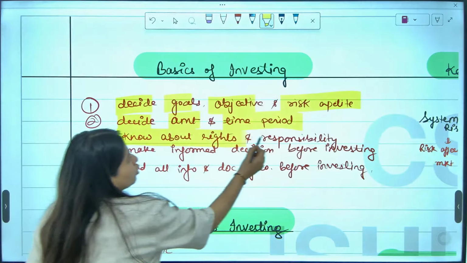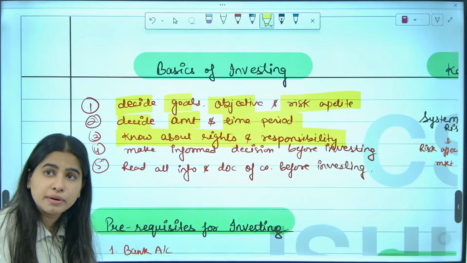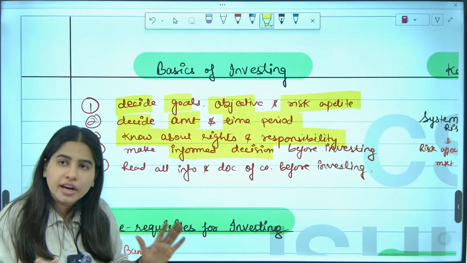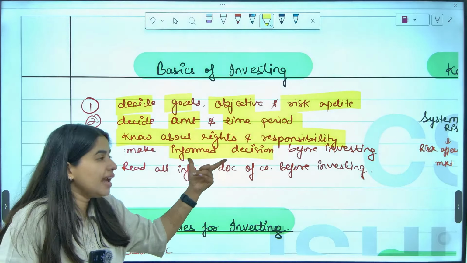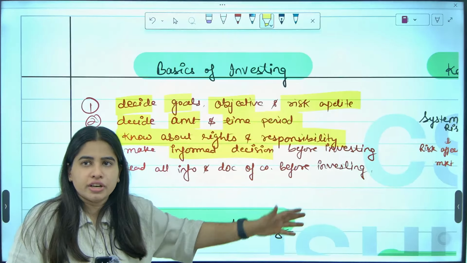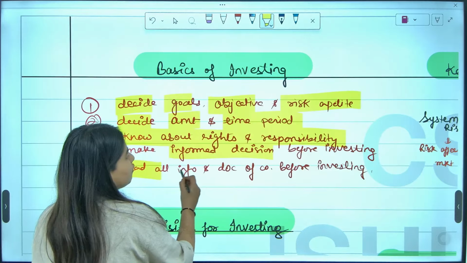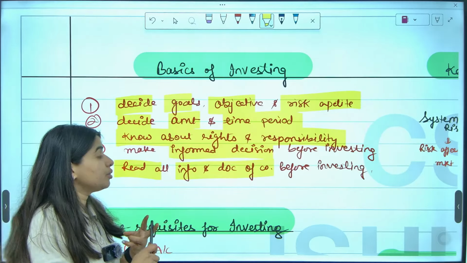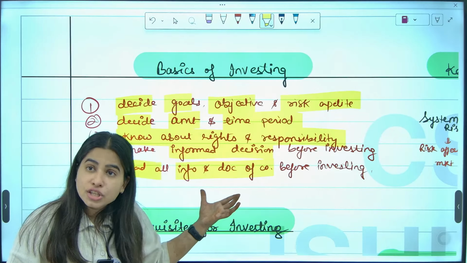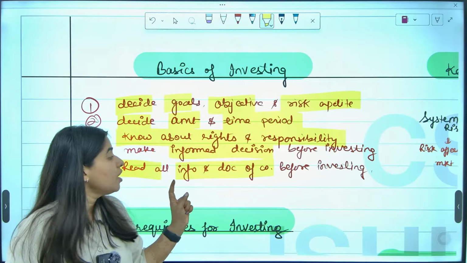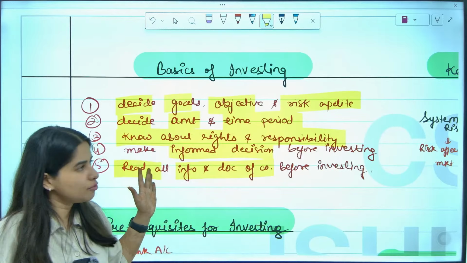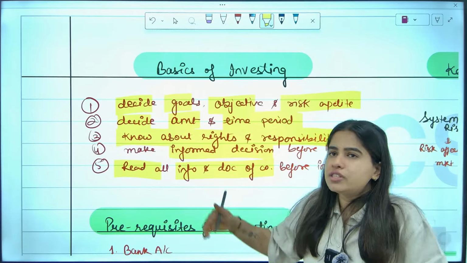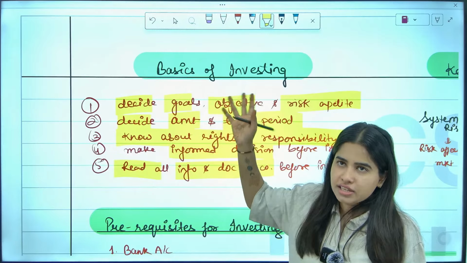Then I will know my rights and responsibilities, and then I will take an informed decision. Informed decision means don't hurry, do your research, and then decide which share to invest in, and read all the information about the company. You need to read the prospectus, the financials of the company, and all the documents of the company before investing. This is a basic point, guys, like common sense. Imagine yourself what you would do before investing in any company.